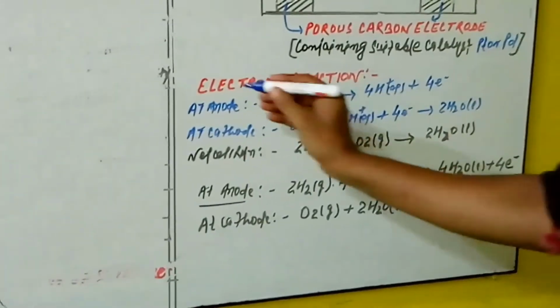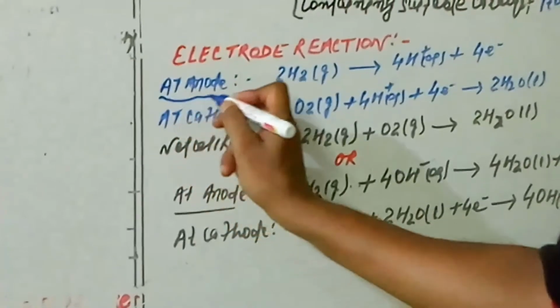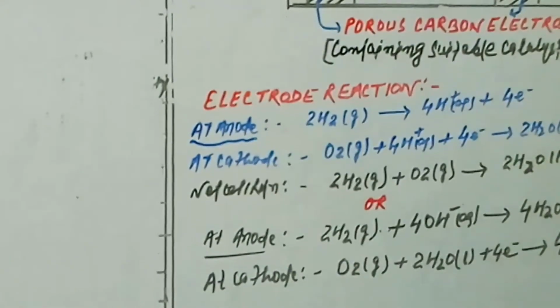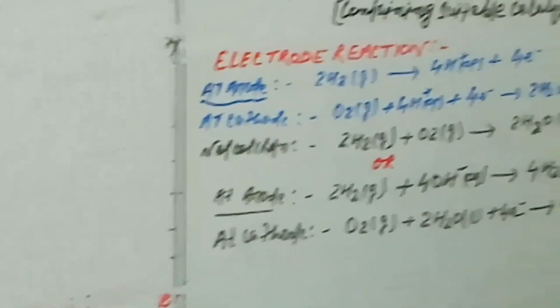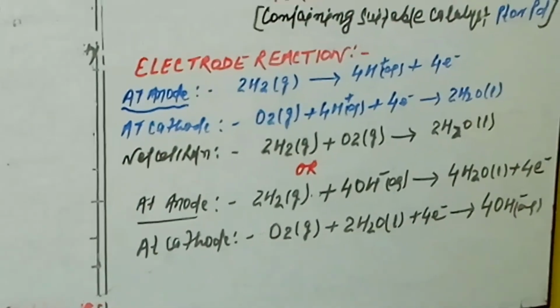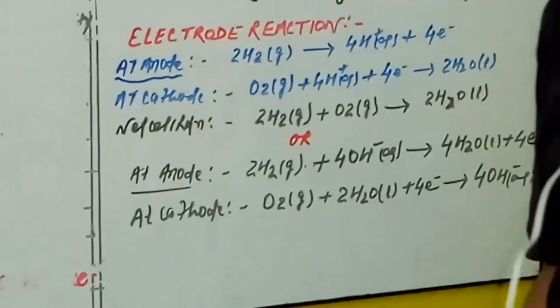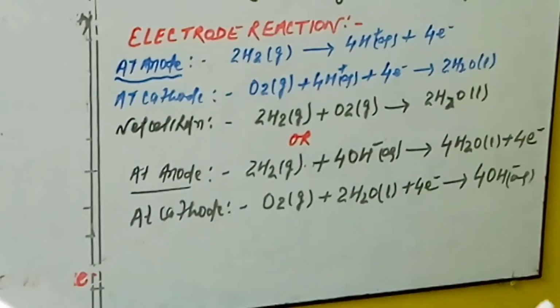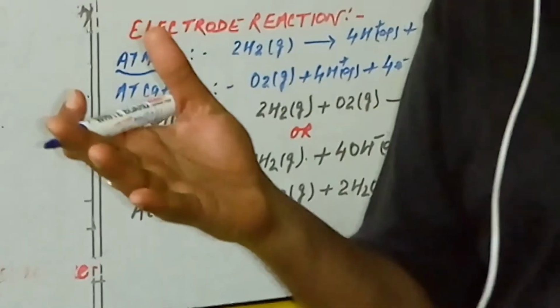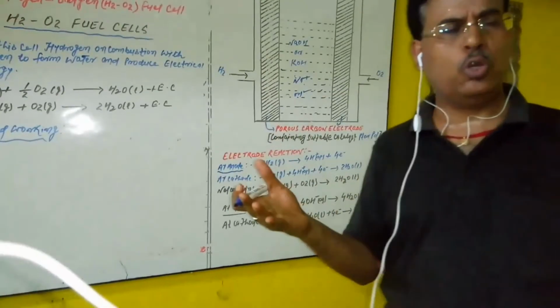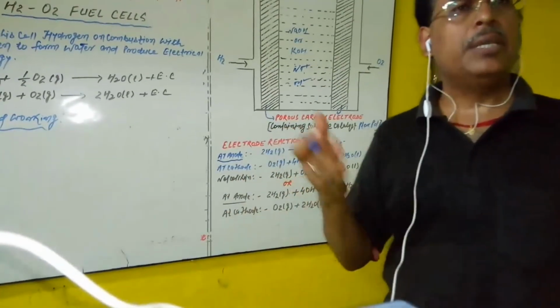You see here the electrode reaction at the anode. That is also called the oxidation half cell reaction. We already said hydrogen undergoes oxidation. That means a loss of electrons takes place. So in these reactions, they must be represented in two ways. We try to give both forms which occur in your fuel cell.